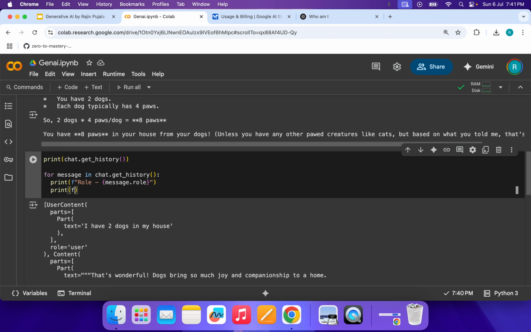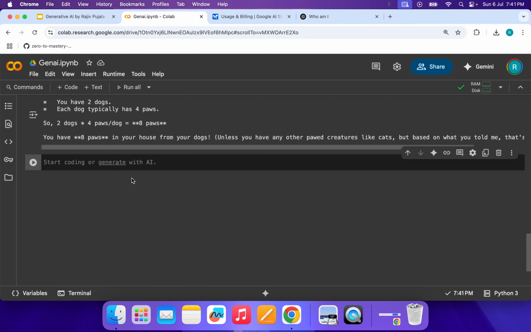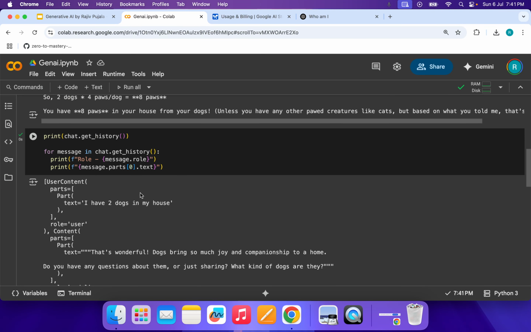And then print f-string message.parts, where parts is an array, so the first element, index 0, dot text. Let's run this one. Let's comment the earlier print out.